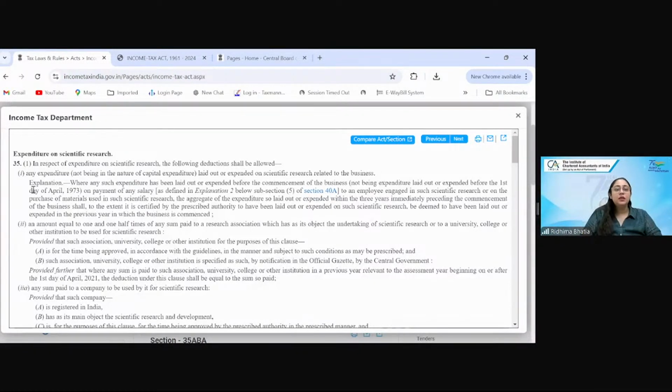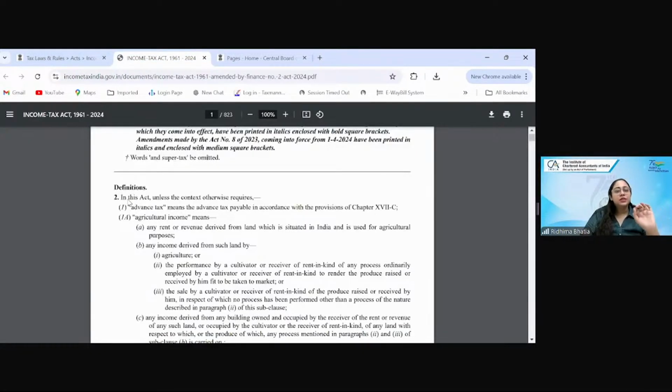नाउ नेक्स्ट थिंग, डेफिनेशन के लिए देयर इज वन कोर सेक्शन विच इज section 2. In all the acts, definition के लिए there is section 2, whereby you understand the definitions which are applicable in the entire act. But again, having said that, that does not mean that a particular section may not have a definition. If a particular section have a definition of something, that definition will apply to that particular section only.